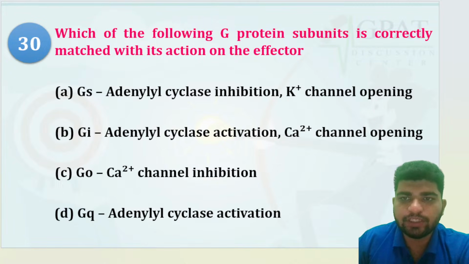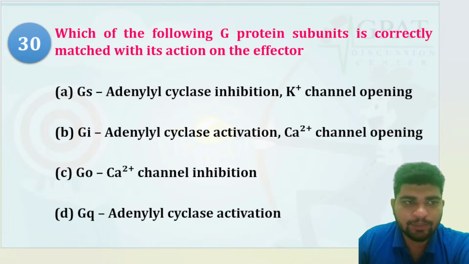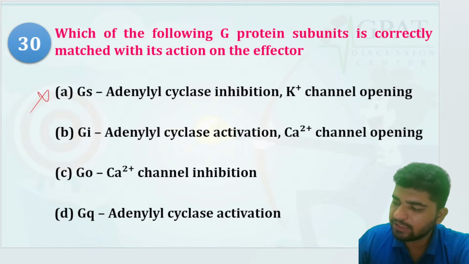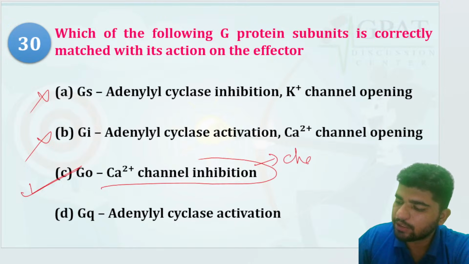Which of the following G protein subunits is correctly matched with its action on effector? GS, adenylyl cyclase inhibition, potassium channel opening? No. GI, adenylyl cyclase activation, calcium channel opening? No. GO, calcium channel inhibition: yes, GO is calcium channel inhibition, a channel regulation mediator.